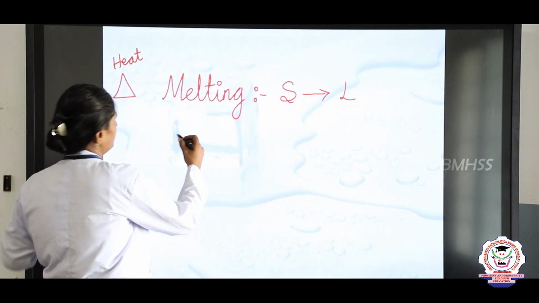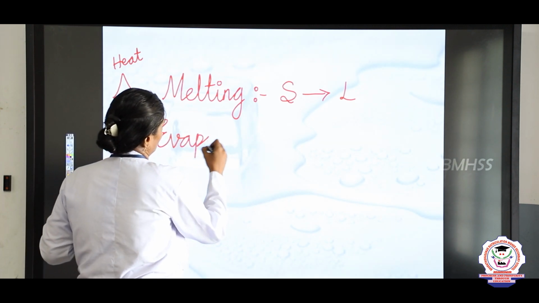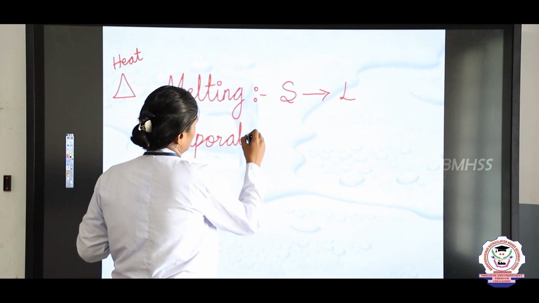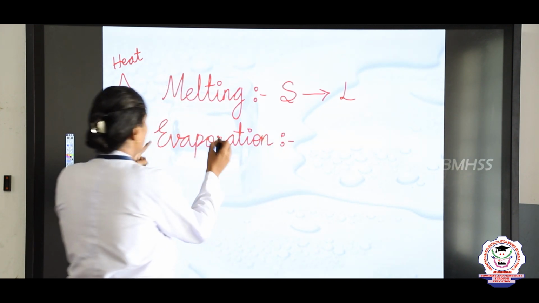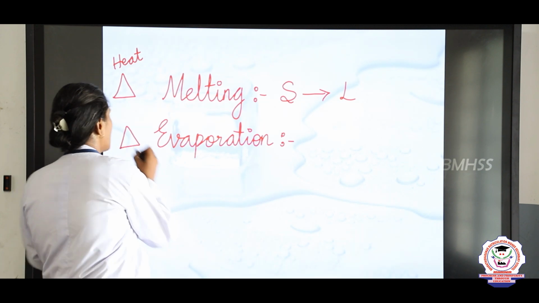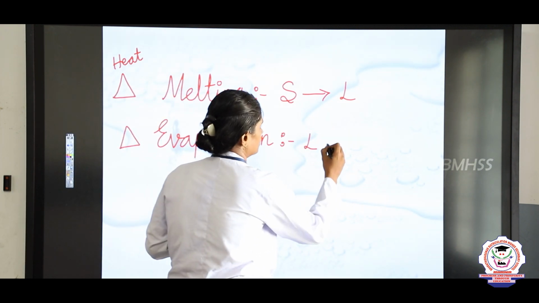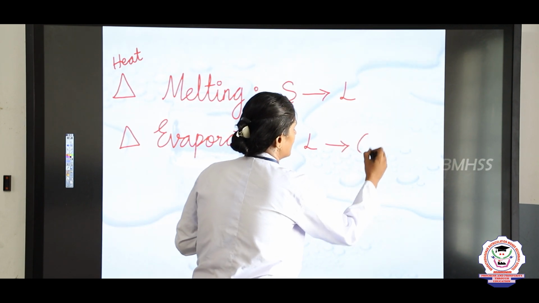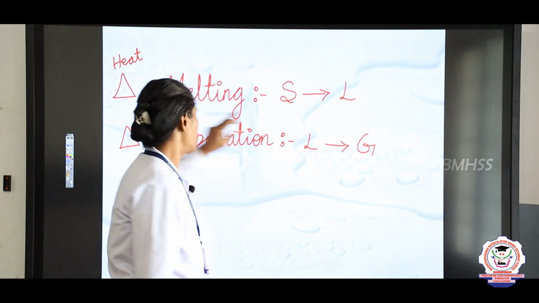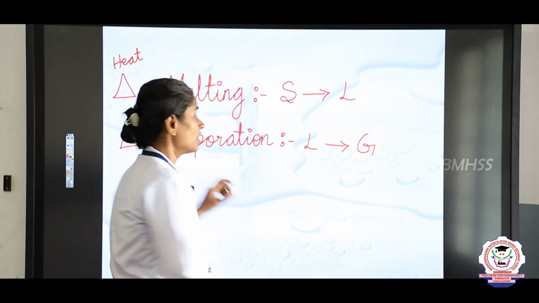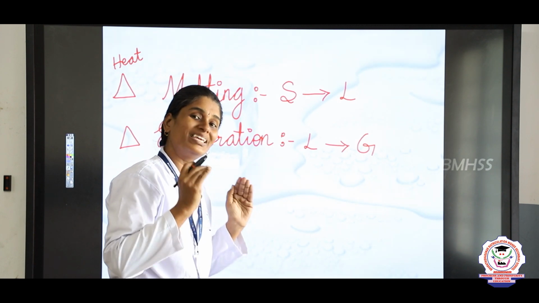The next one that we saw is evaporation. Evaporation is the process that also happens due to heating. So here the liquids change into gas. Liquids change into gas on heating. Okay. So these two processes are done when you heat.